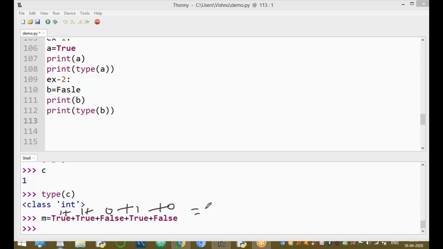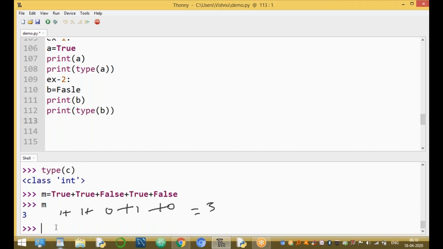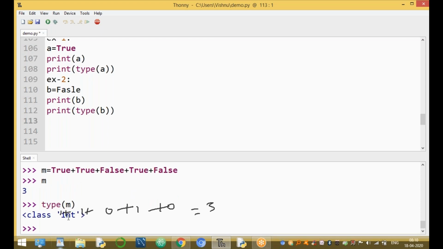Now the output is equal to 2. Print the value of m, and the type of m. The type of m is integer type, because m is a numeric value. A numeric value represents only digits, and digits are represented by integer type.